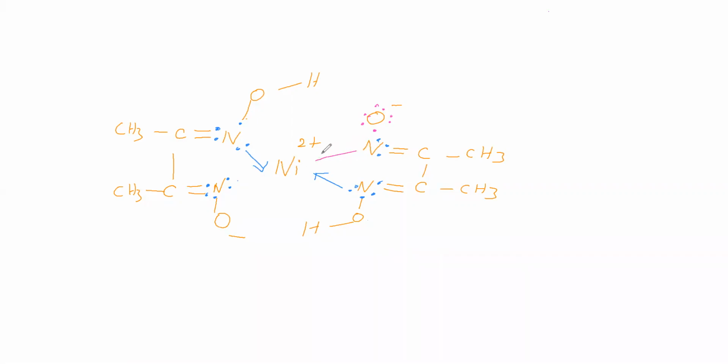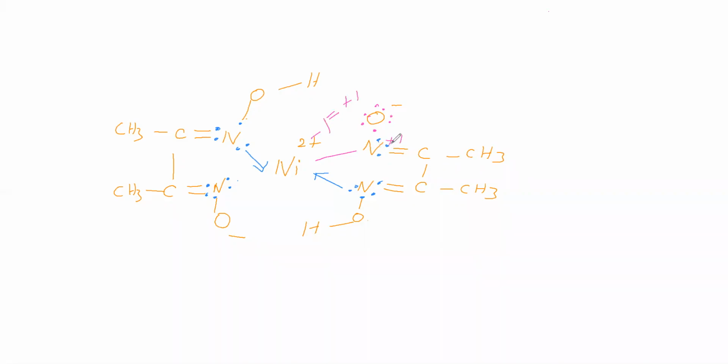Those two electrons are now a normal bond, so we give formal charge. Nickel has gained one electron, so we give -1 for this. Nitrogen has lost one electron, so we give +1. Because of +2 and -1, nickel now becomes +1.